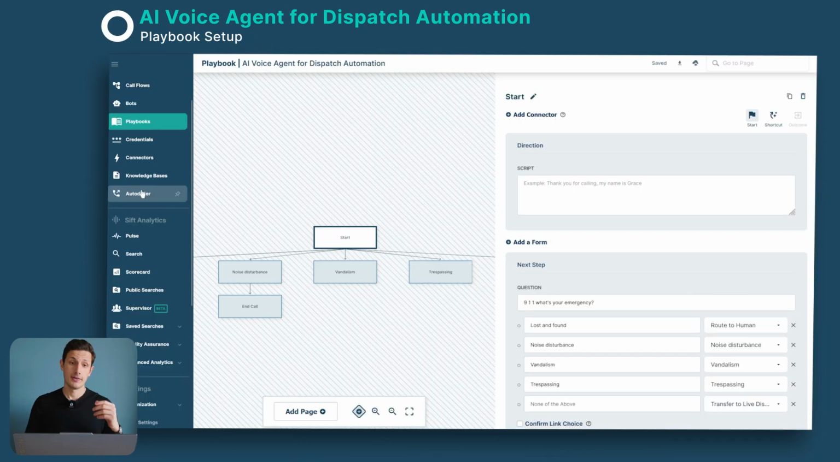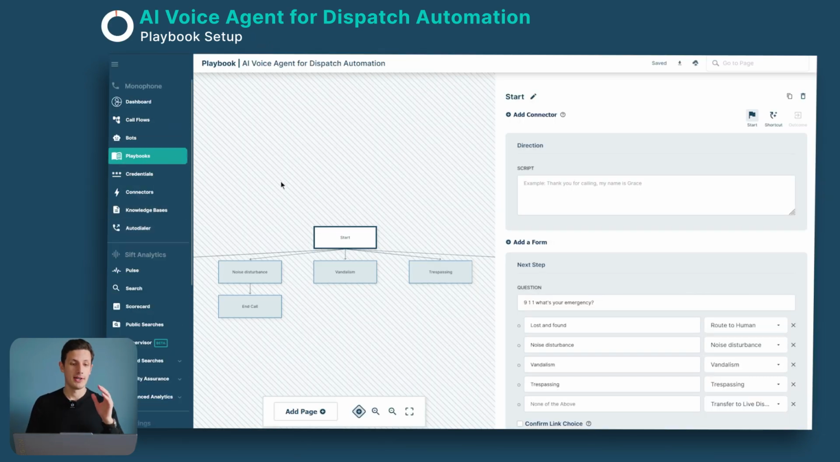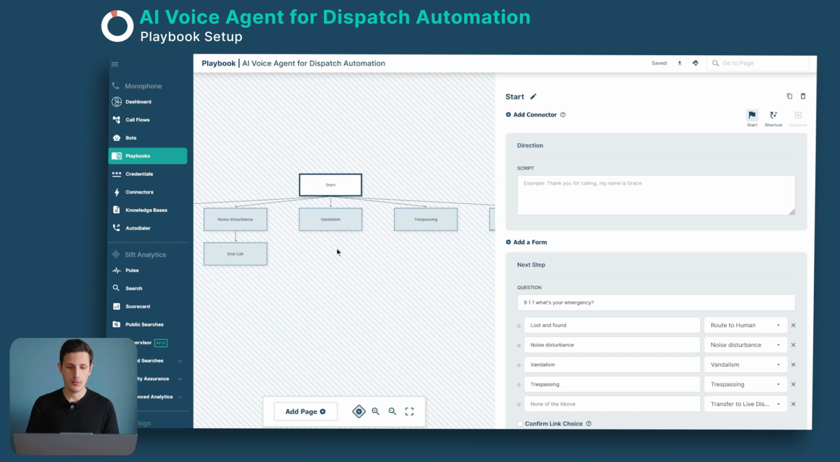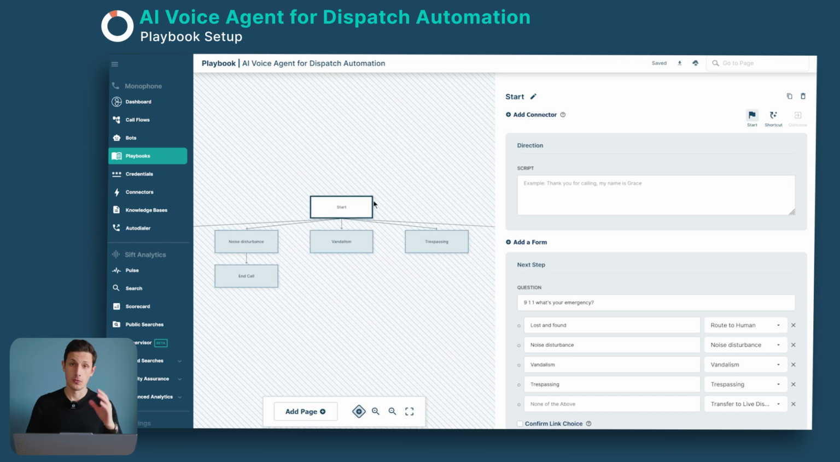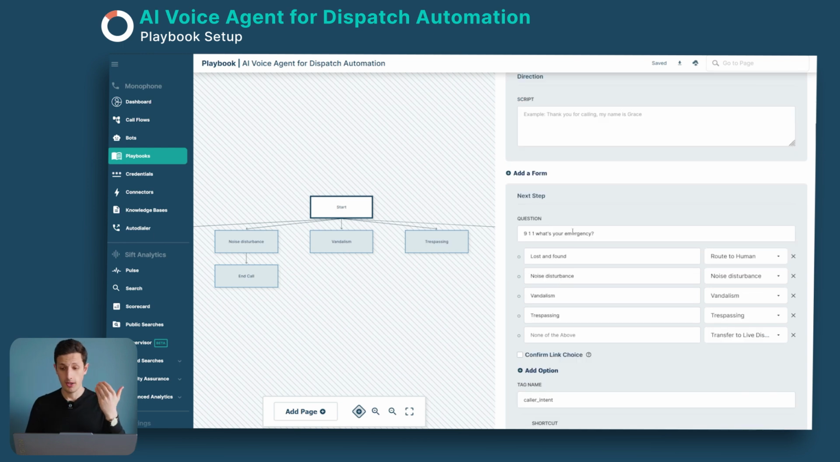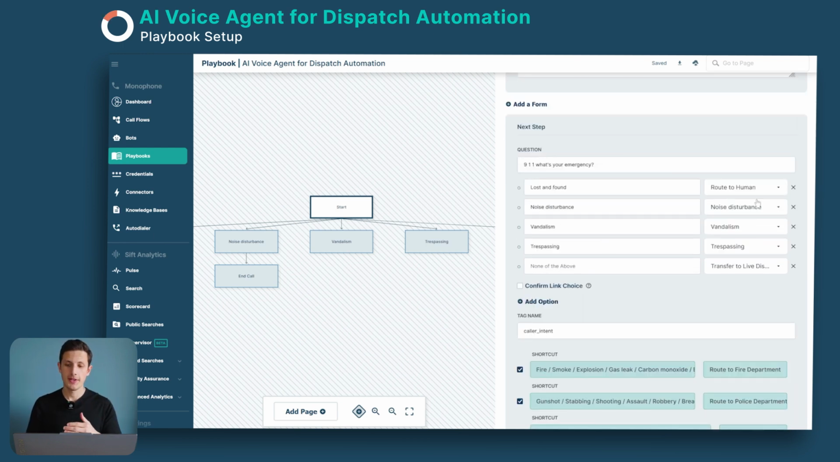in Gridspace. Right now we are in the playbook section, inside our own playbook for this call, the script of the whole flow. Here we have a node system where we choose the paths the caller goes through. We have our start node, or inlet node, with the option for 911, what's your emergency, and then a few routes. These are set routes for non-emergencies: lost and found, noise disturbances, vandalism, trespassing, etc.